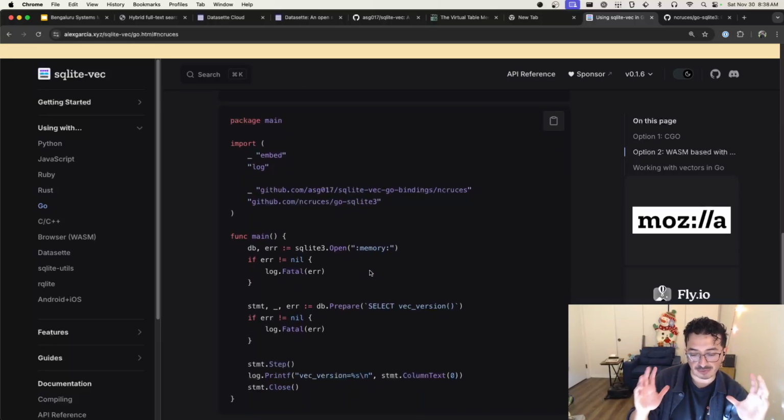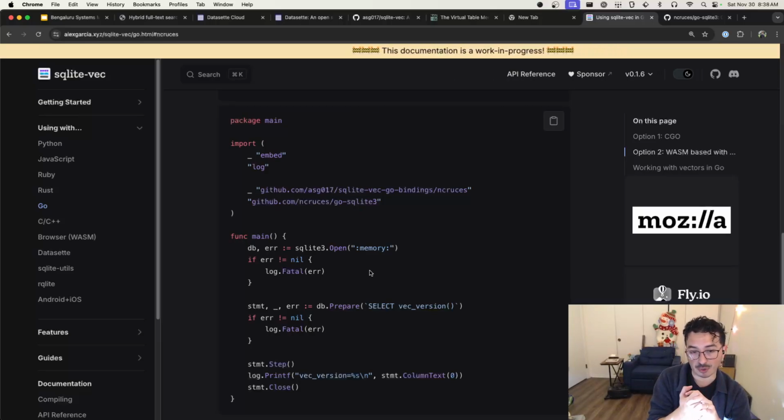So it's SQLite-vec compiled in WebAssembly in a way that it works inside of this specific Go library, because in Go, sometimes you want to avoid CGO for cross-compiling reasons or performance reasons or whatever else. So that is another way that SQLite-vec has been compiled for WebAssembly to use in different locations. That's not just browser stuff.